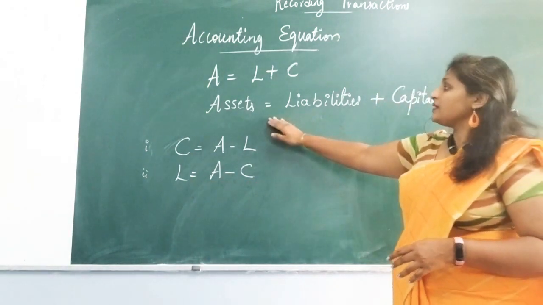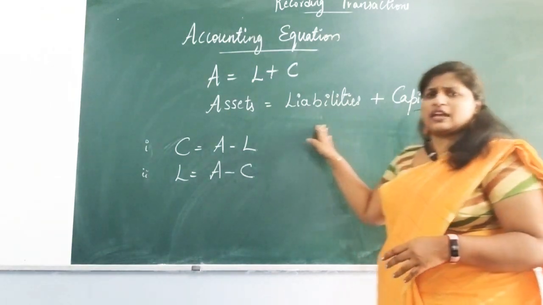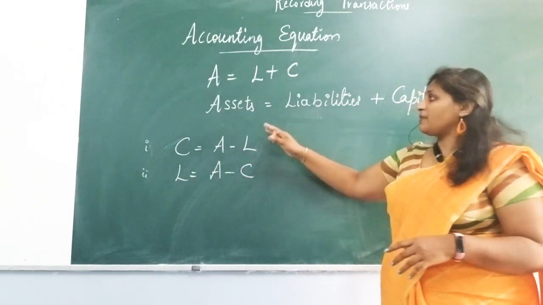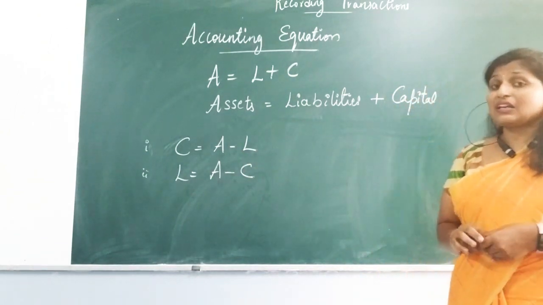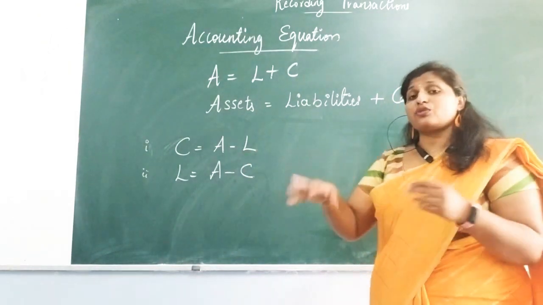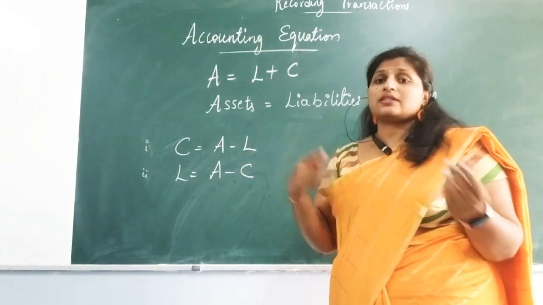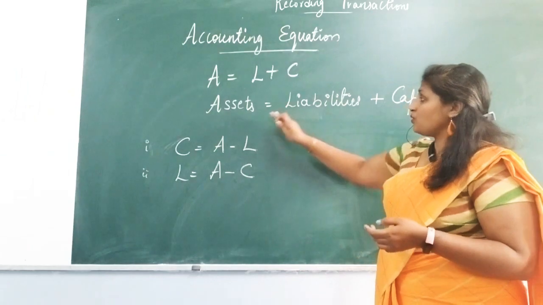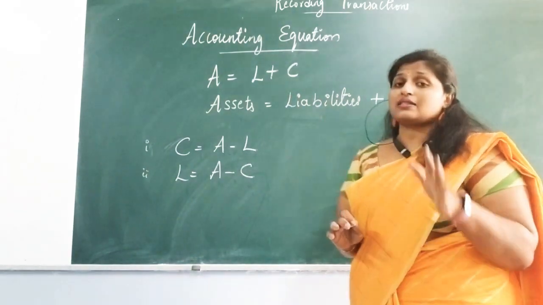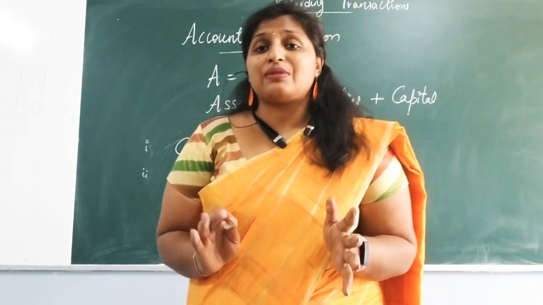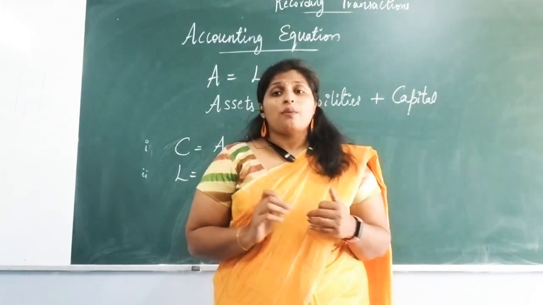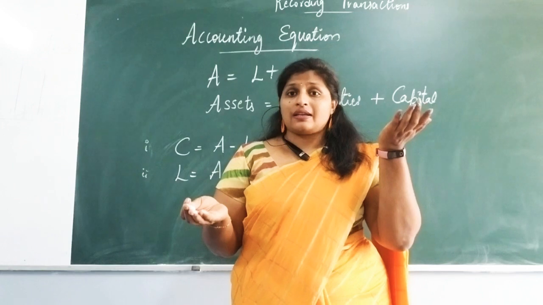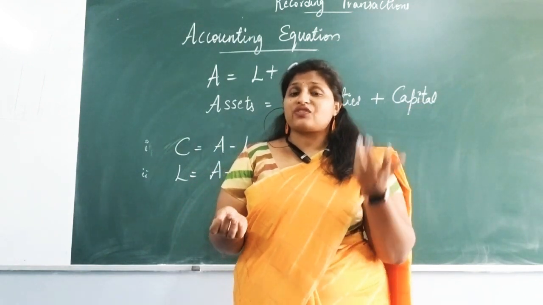So this is the main equation. This can be asked for 1 mark also: what is the equation, or which is the exact correct equation. They may jumble 3-4 equations like A plus L, C plus L, and ask which is the correct equation out of 4. So you have to know very well that assets should always be equal to the liabilities and the capital of the business. If the liabilities are more and your assets are less, then it says you are not running efficiently.